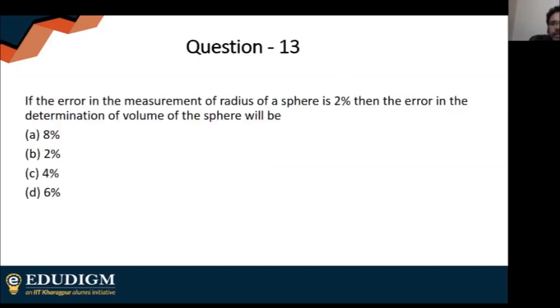This is the next question. If the error in the measurement of radius of a sphere is 2%, then the error in the determination of volume of the sphere will be. People are saying answer is D. Everyone is saying 4.